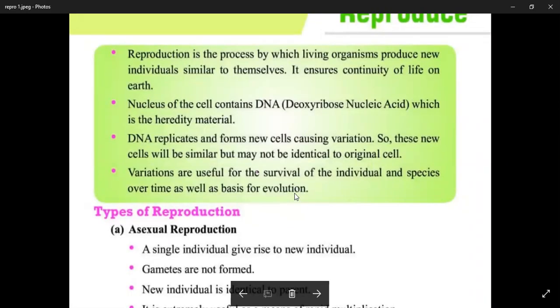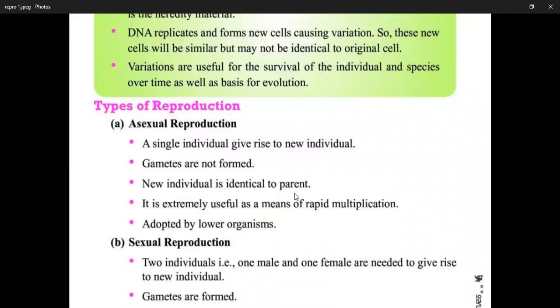Asexual reproduction: in this reproduction, a single individual is involved. During asexual reproduction, gamete formation does not take place, and the new individual is identical to its parent. That means they are morphologically and genetically similar. That is called a clone. It is extremely useful as a means of rapid multiplication. So asexual reproduction is a very rapid process, and it is adopted by the lower organisms.